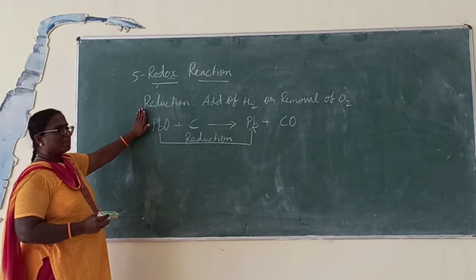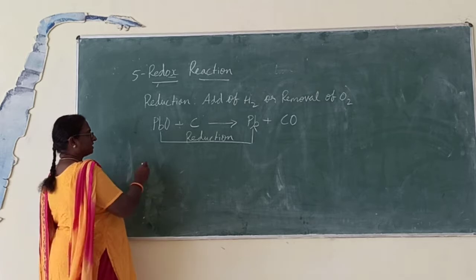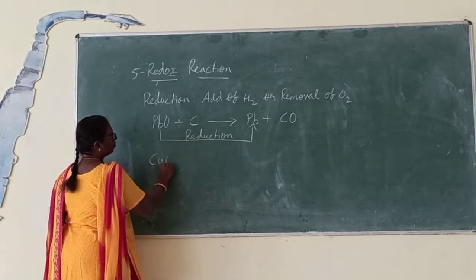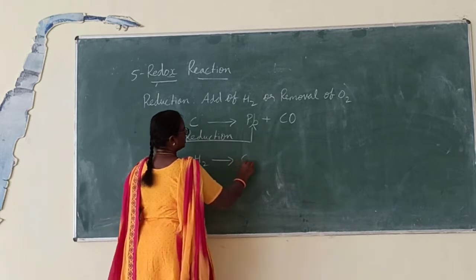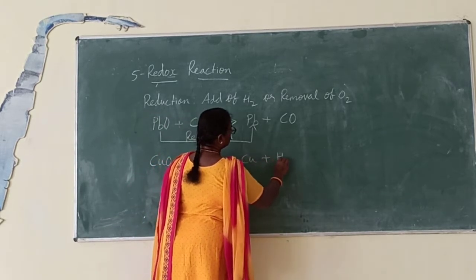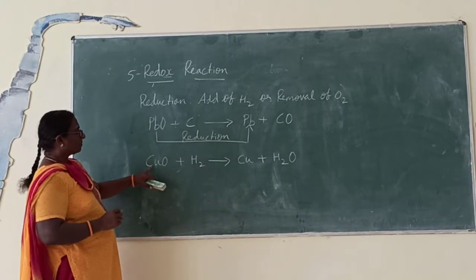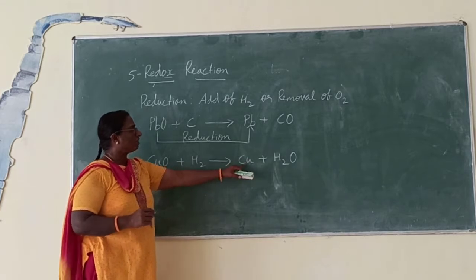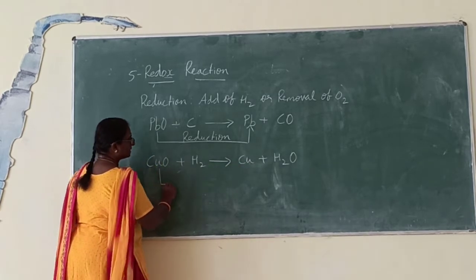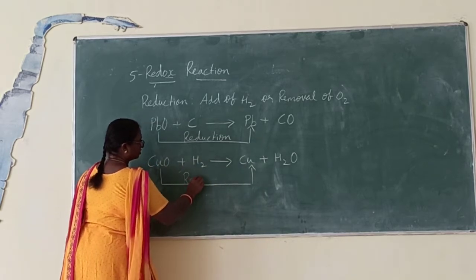So this is an example for reduction reaction. Now another example, CuO plus H2 gives Cu plus H2O. Here also from copper oxide, oxygen is removed and forms copper. Therefore, this reaction is a reduction reaction.